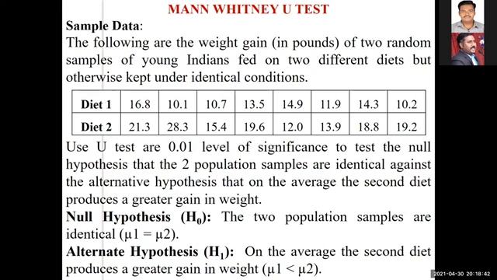So here we have samples of the young Indians. There are 16 people. From those 16 people, we have collected data about their diet conditions and how much weight they gained by following diet 1 and diet 2.